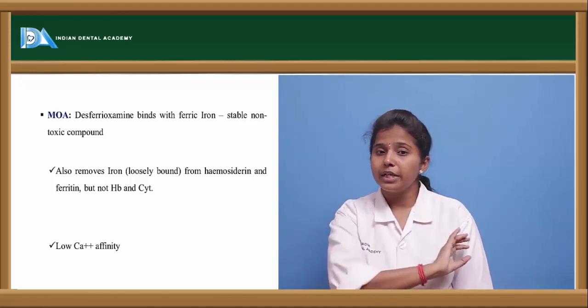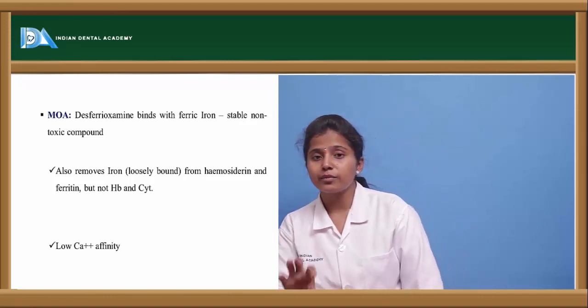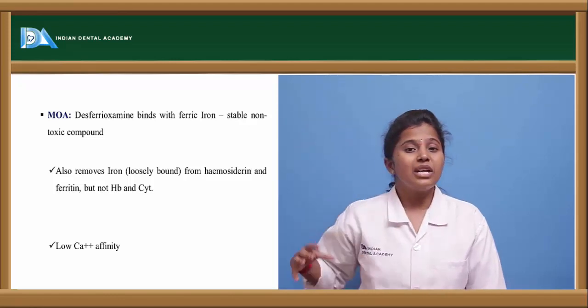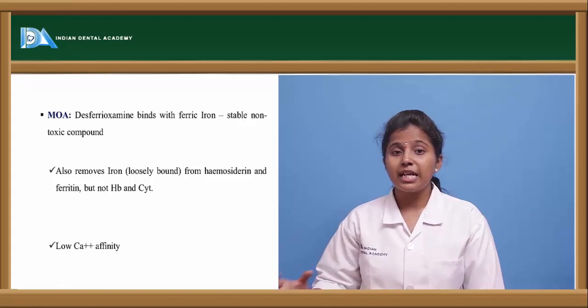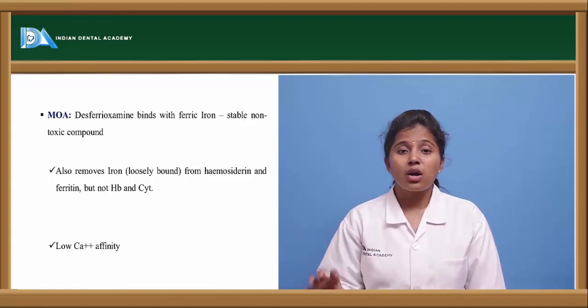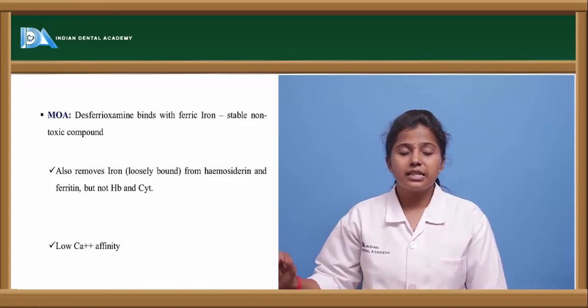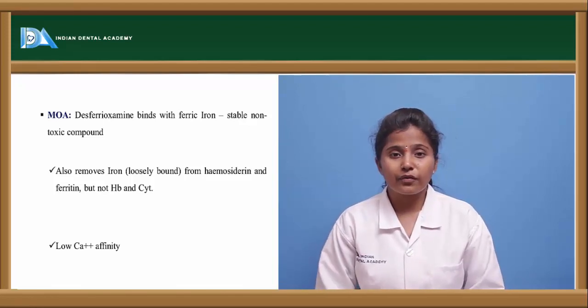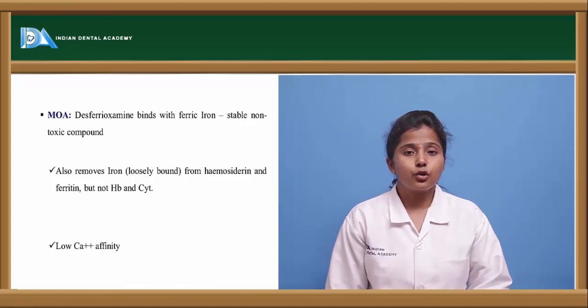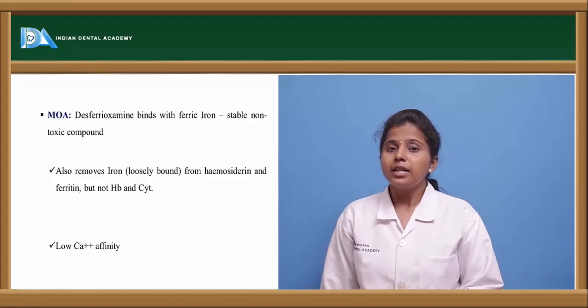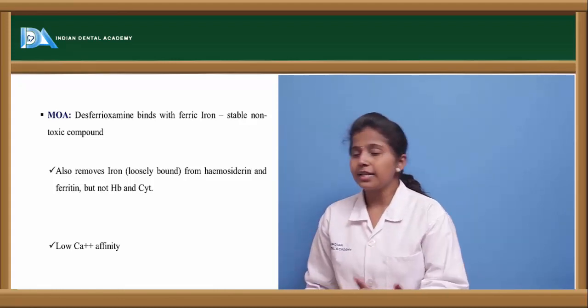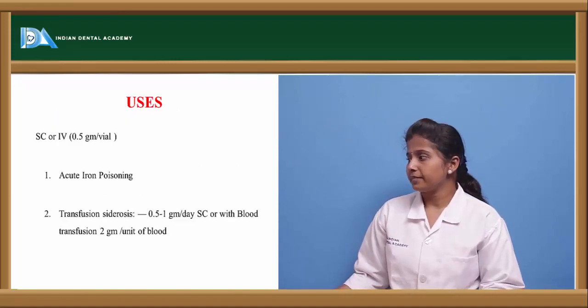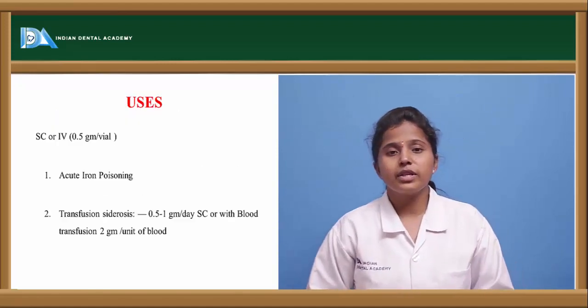Desferoxamine does not remove iron from hemoglobin, but if any other compounds containing iron are causing poisoning to the body, desferoxamine removes such ferrous or ferric forms of iron, and thereby antagonizes iron poisoning. It has low affinity for calcium.